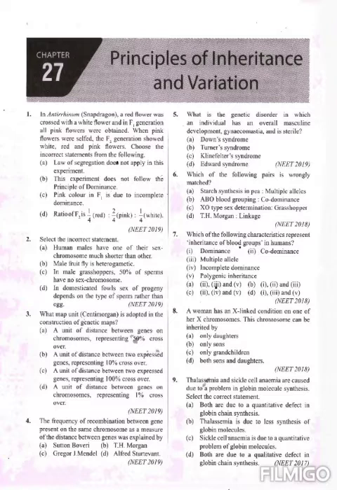Next question. Which of the following pairs is wrongly matched? Starch synthesis in pea, multiple alleles; ABO blood grouping, codominance; XO type sex determination, grasshopper; T.H. Morgan, linkage. Which one is wrongly matched? T.H. Morgan linkage, that we know. XO type of sex determination in grasshopper, we discussed in the earlier question. Then ABO blood grouping is an example for codominance and also for multiple allelism.